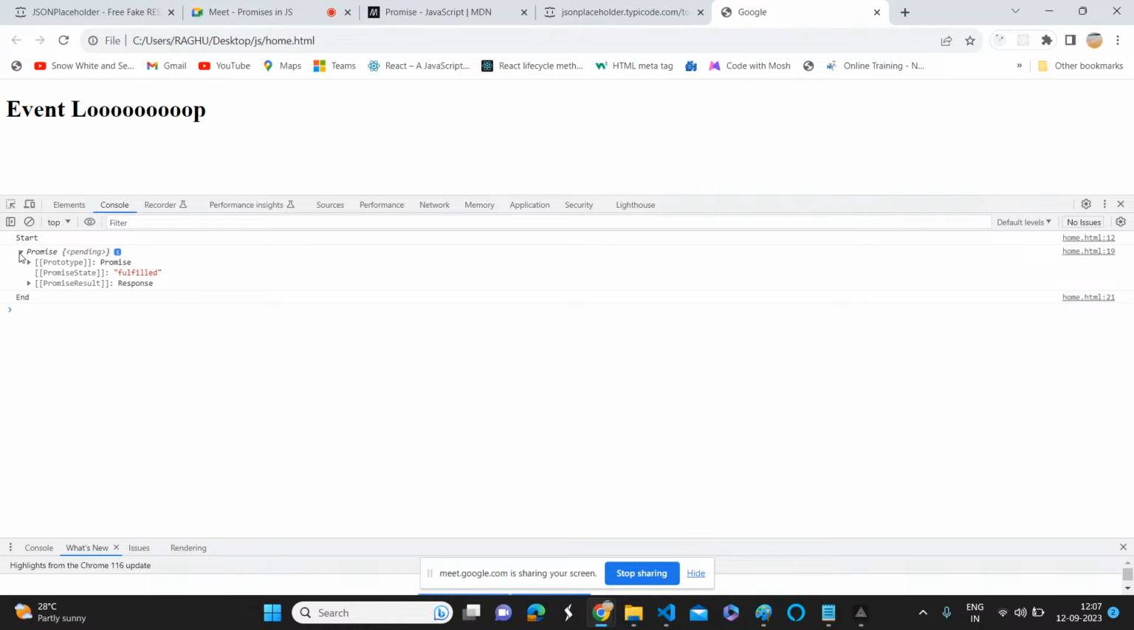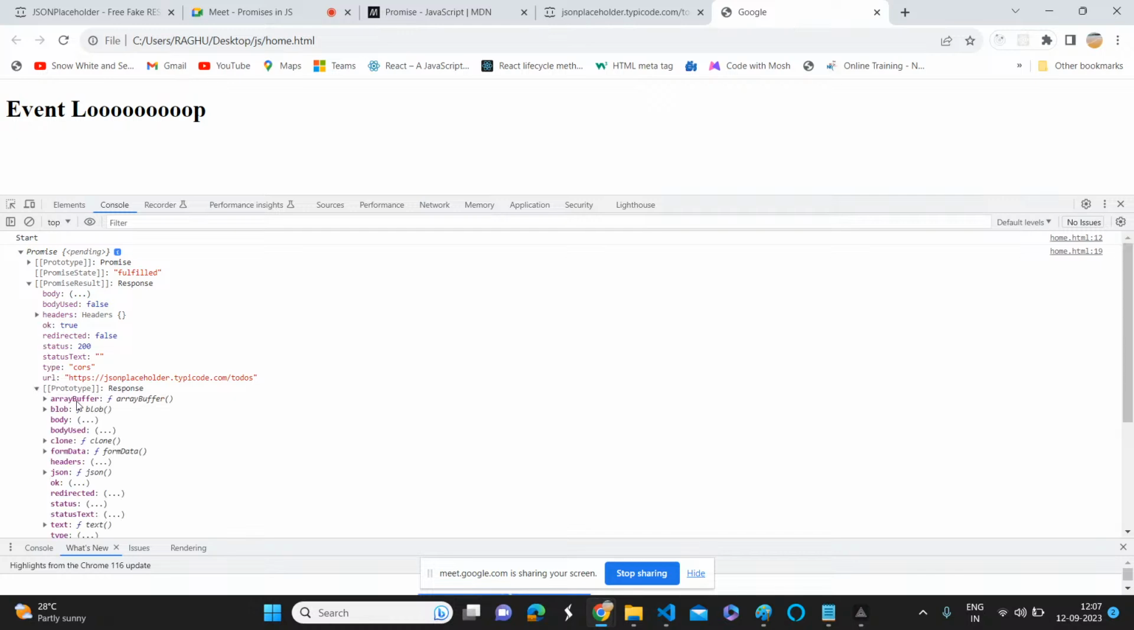Here, this is fulfilled. Yes or no? Fulfilled, and this is a response. So just expand that. Whenever we are doing response.json, here we need to understand the prototypal inheritance. Where is that then method? That we can discuss later. Right now, if you see, there is a method called JSON. Are you able to see or not?